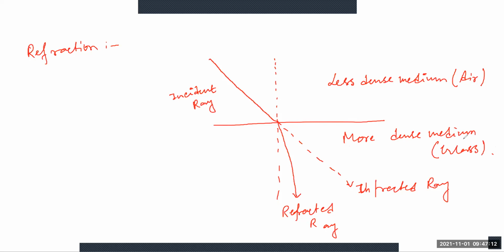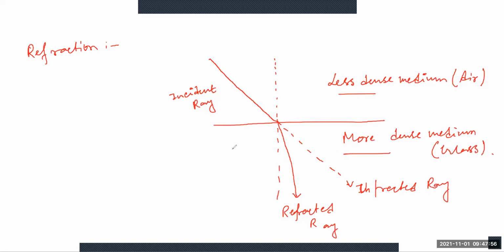Okay, so here you can see when the refraction occurs, in that case, when light passes from one medium to another. The upper portion is the less dense medium, maybe air, and the lower portion is the more dense medium, maybe glass. So when light passes from one medium to another, the light ray changes its direction at the interface. Refraction occurs when the density of the medium changes. In the upper part it is less dense, and in the lower part it is more dense.